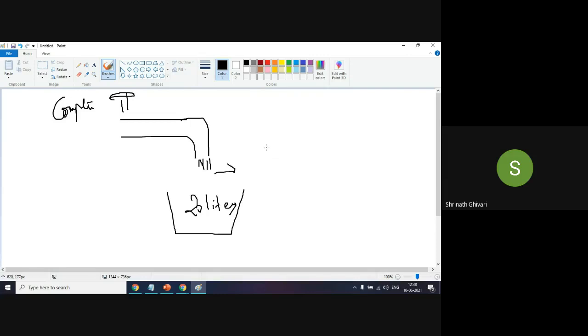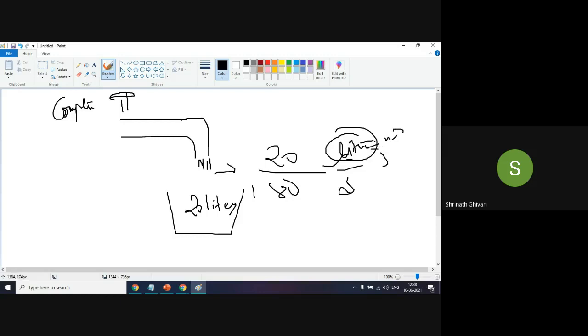3 minutes means 180 seconds. So 20 divided by 180 seconds, don't calculate, it's just an example. It comes to liters per second. So this is your volumetric flow rate, because liter is volume, right? You can convert that into meter cube per second. Now, if you are not in a hurry, like on a holiday or in lockdown, some people make it very slow. They will open the tap slowly and the water will be filling.